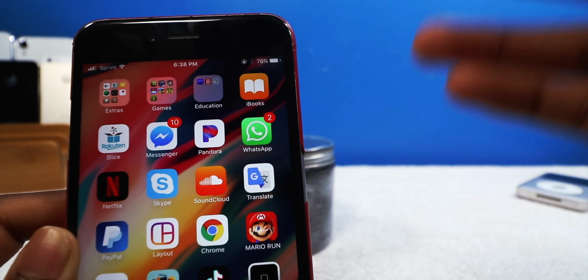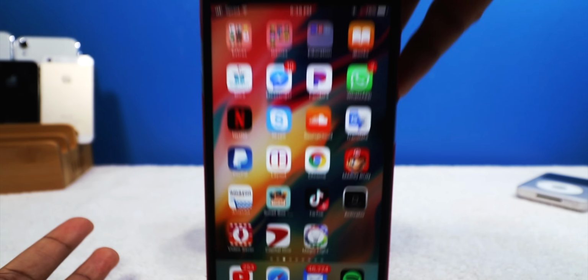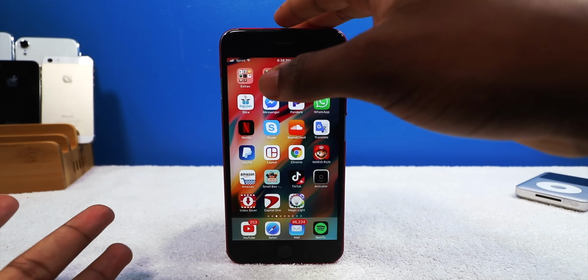I don't use this. I gave away my other iPhone 6 to my grandma, so this is her first smartphone, first iPhone. So yeah, I'm doing it for you guys. So I'm gonna upgrade to iOS 12.2.